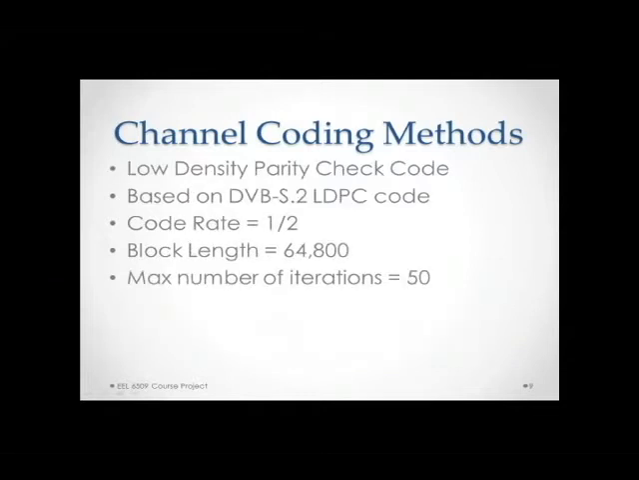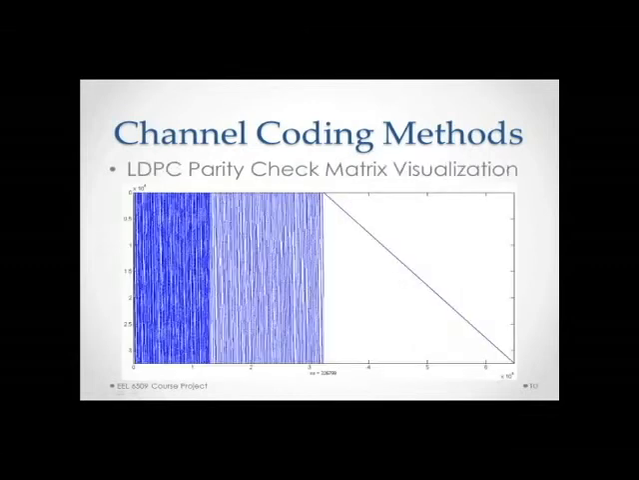The last channel coding method is a low-density parity check code. This low-density parity check code was based on the digital video broadcasting system standard. It had a code rate of 1/2, a block length of 64,800, and a max number of iterations of 50. Below is a visualization of the LDPC parity check matrix.